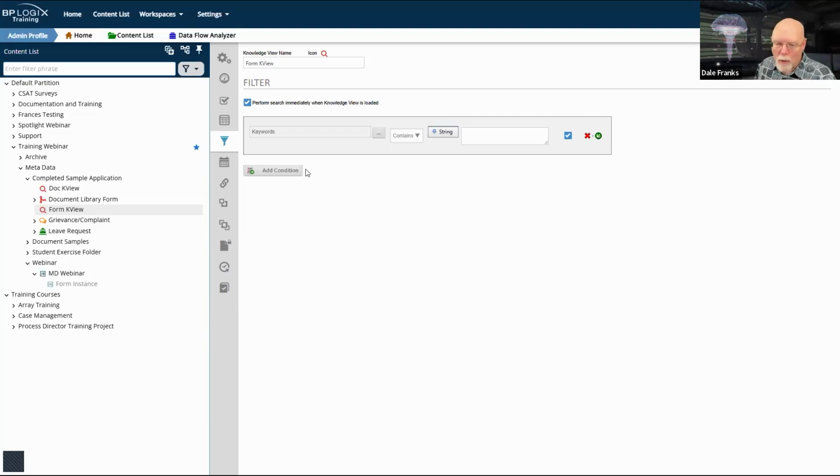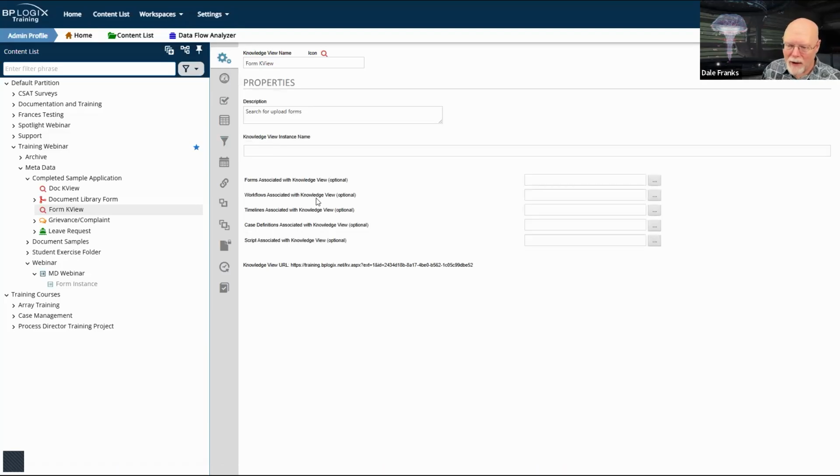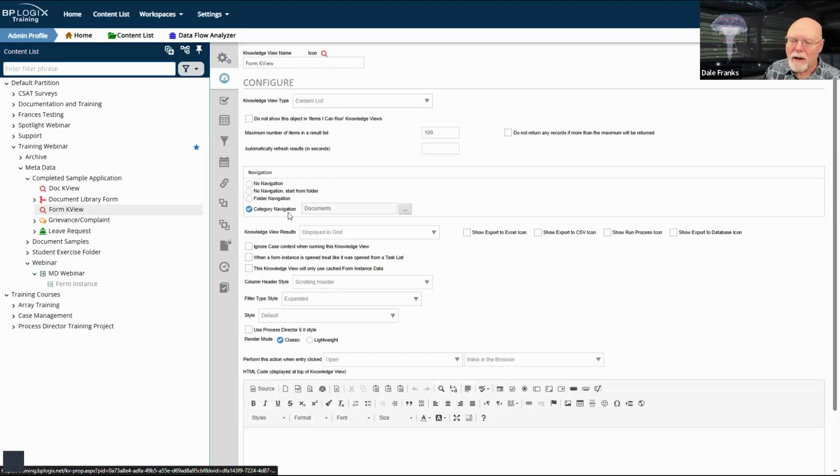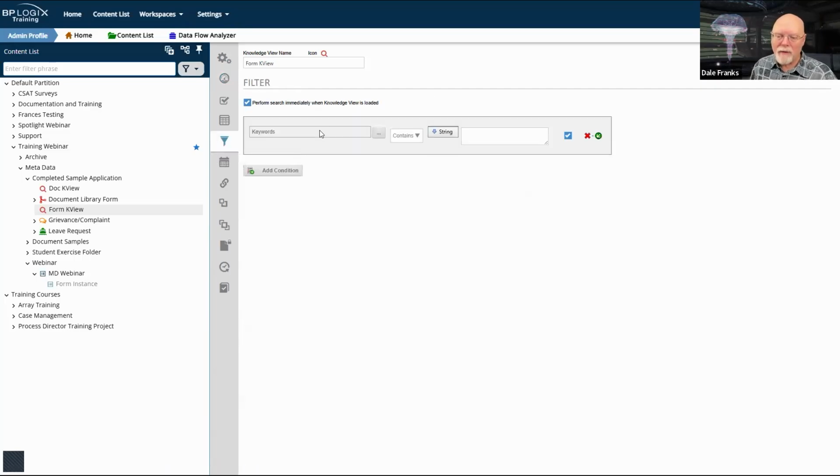So this is a normal knowledge view in most respects. The only real differences between this and the normal knowledge view that you create in the system are that we haven't selected an object to associate with the knowledge view, and we have used category navigation so that we can navigate through all of the metadata categories that would apply to this specific form and all of its form instances. And then we have a filter that just happens to filter on the keywords for the document.